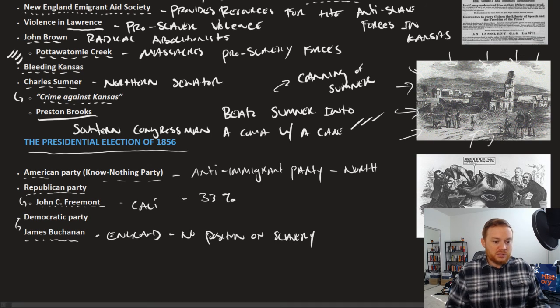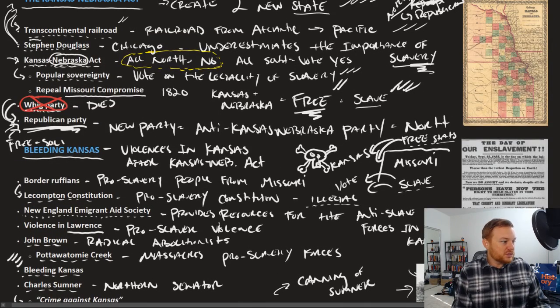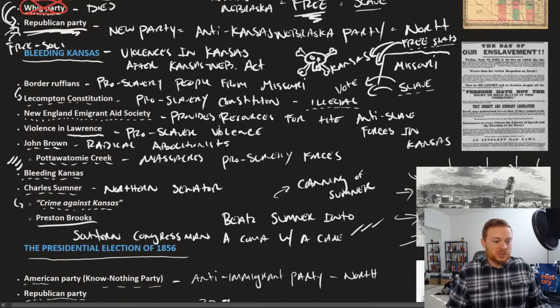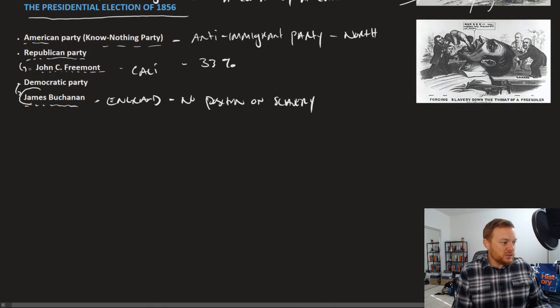In fact, Stephen Douglas, who was the hero of 1850, has now become the villain because of the Kansas-Nebraska Act, and that's why he doesn't run for president, because he's so toxic, he's so divisive, whether you're for Kansas or against Kansas. And it's James Buchanan that ends up winning the presidential election of 1856.